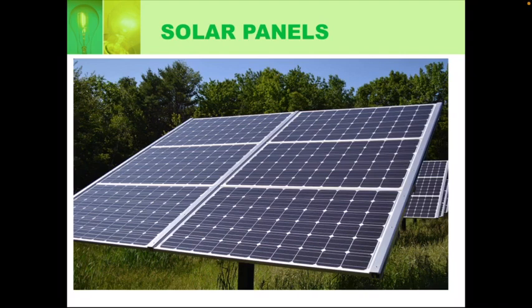The next one is solar panels. You have come across many silver panels over buildings or on street lights. Have you seen that, students? Yes, these are the solar panels which generate electricity from the light of the sun. So the solar panels on the roof of a house, or anywhere you can see the silver kind of plates attached facing the light, are solar panels.